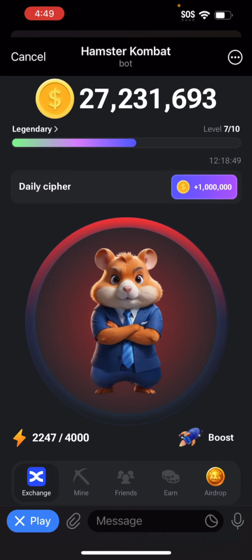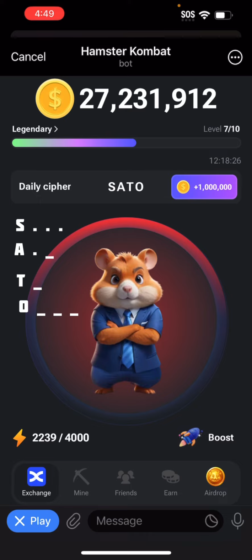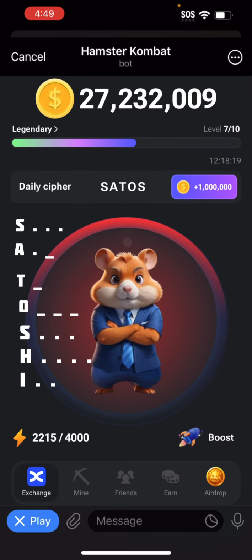Okay, so now I'm going to tell you how we can just type Satoshi. So for S, we need 3 dots. For A, we need a dot and a dash. For T, we need a dash. For O, we need 3 dashes. For S, we need 3 dots. For H, we need 4 dots. For I, we need 2 dots.